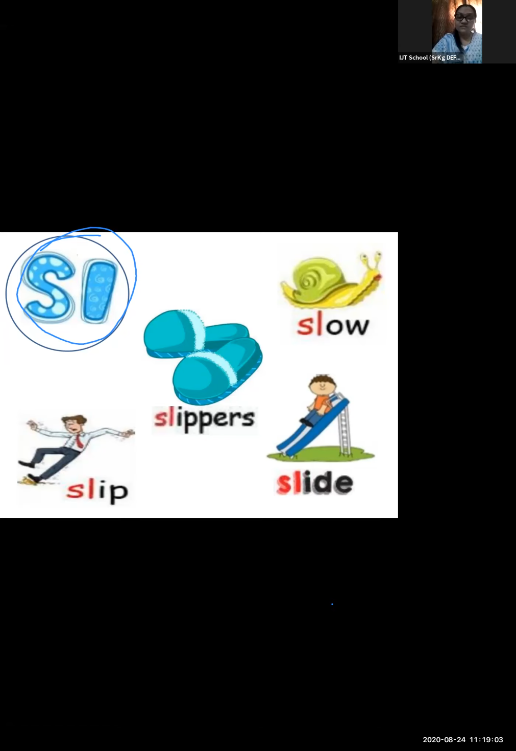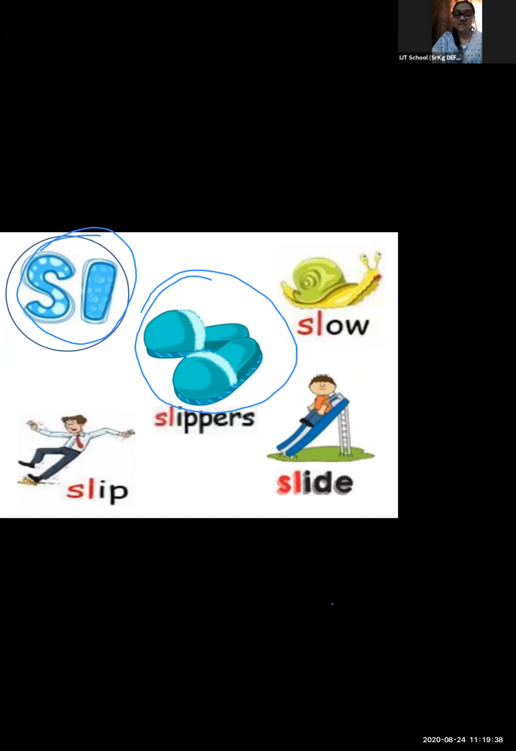Now which picture is this? Yes. It is slippers. Now when I say slippers, can you hear any consonant sound over there? आपको कोई blend का sound सुनाई दिया? Slur. Which blend sound can you hear over here? That is slur. Yes, S-L, slur. You can hear a sound of slur.